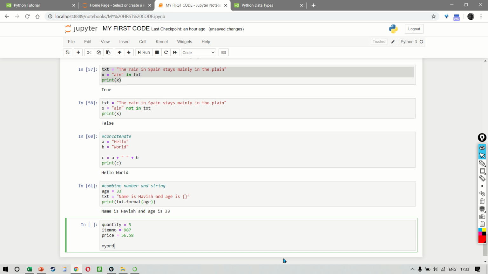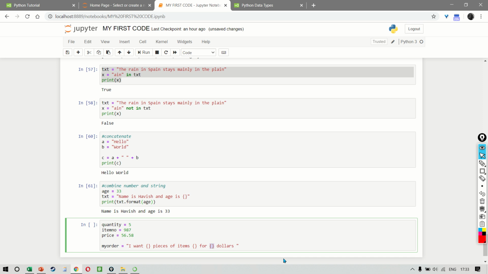We can then say that my order is equal to, "I want", you open and close a curly brace, "pieces of items", then you have the curly brace for the item number,